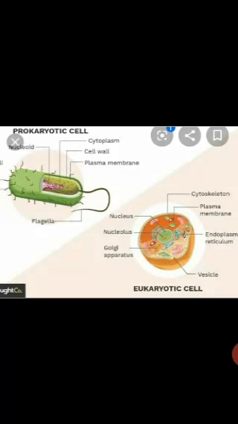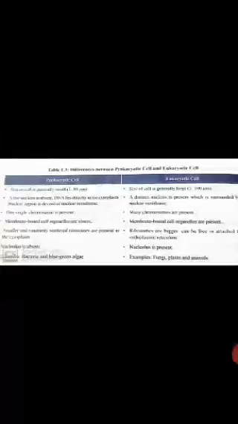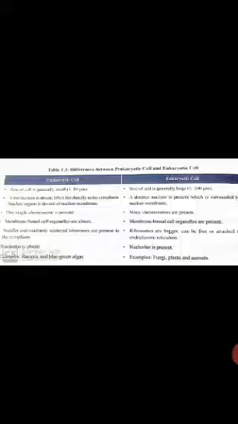Now, if we go ahead and differentiate between prokaryotic and eukaryotic, some of the differences that we can quote are, if you see the screen here, in prokaryotic cells, size of the cell is generally small, that is between 1 to 10 mu meter. Do you have any idea what does mu stand for here? Mu is the value of 10 raised to minus 7. Alright, so the prokaryotic cells are very small in size, whereas in the eukaryotic cells, the size of the cell is generally large, that is 5 to 100 mu meter.